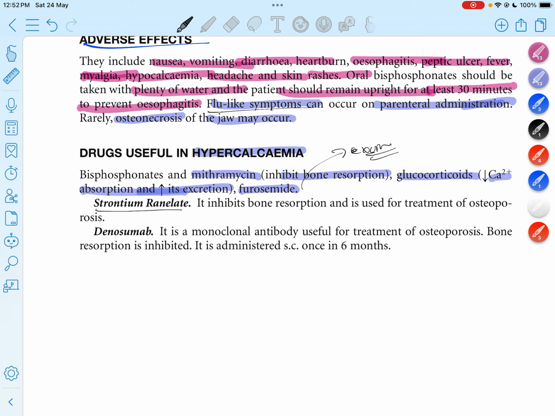Strontium ranelate inhibits bone resorption and is useful in the treatment of osteoporosis. Denosumab is a monoclonal antibody that is helpful in the treatment of osteoporosis by inhibiting bone resorption, and it is administered subcutaneously once in 6 months.